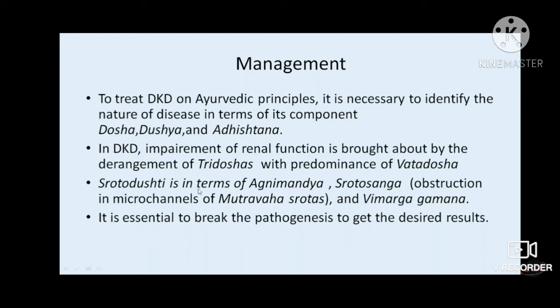Then Srotodushti will be in terms of Agnimandya, Srotosanga, that is obstructions in the micro channels of Mutravaha Srotas, and there will be Vimarga Gamana. So we have to break this pathogenesis if we need good results in the management of diabetic kidney disease.